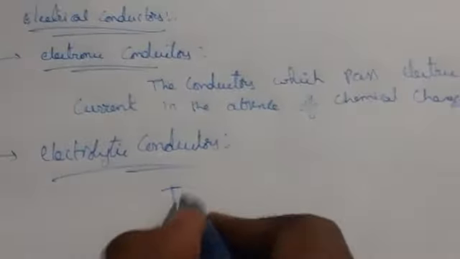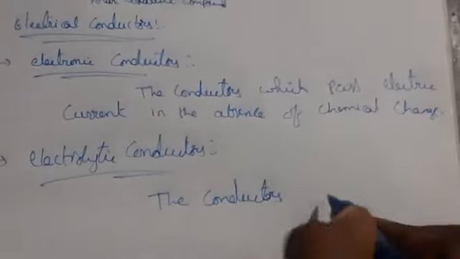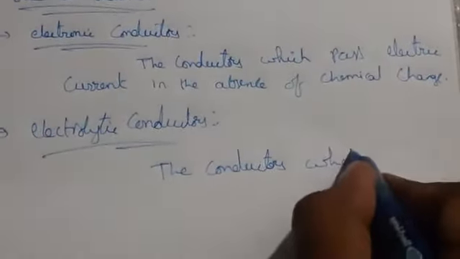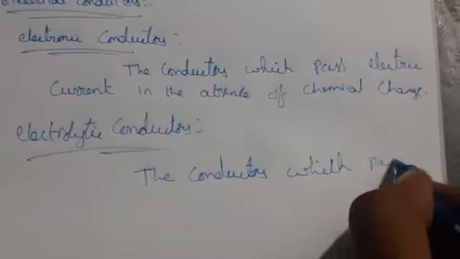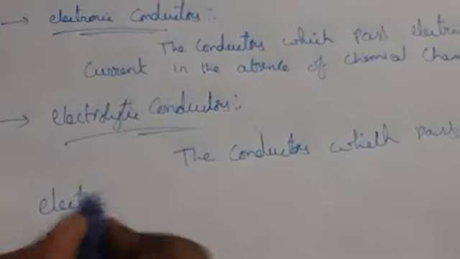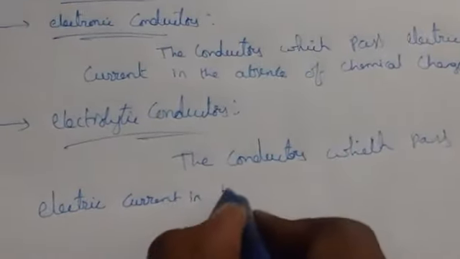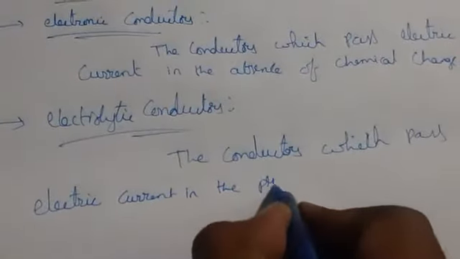Electrolytic conductors are the conductors which pass electric current in the presence of chemical change.